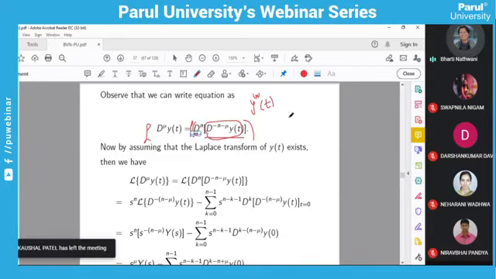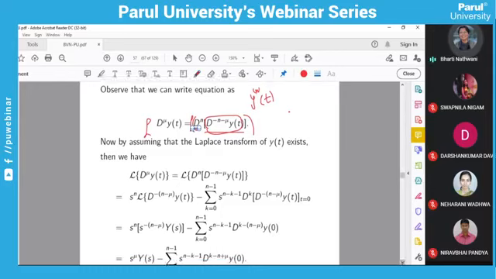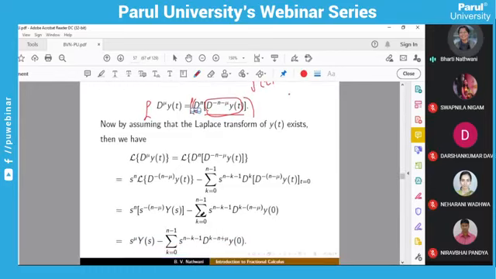The same formula you apply here. You will get this answer at t equals 0. So if you take t equals 0, you will get this. So ultimately, the Laplace transform of the fractional differential operator will be this. This formula you should know when you apply the Laplace transform on differential operators.